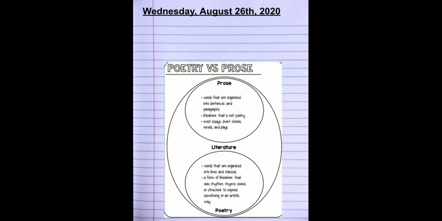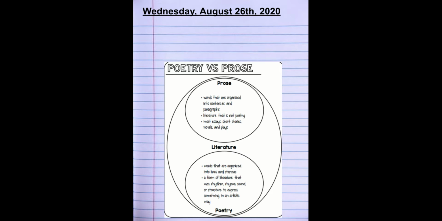And if it's an essay, short story, novel, or play, then it is prose. Prose is essentially any piece of literature that is not a poem. It has organization of sentences and paragraphs. So if you look at a news article, it's probably prose because it's going to be organized into sentences and paragraphs. If you look at an essay, it's going to be prose because it's organized into sentences and paragraphs. If you look at a novel, it's going to be prose because it's organized into sentences and paragraphs.